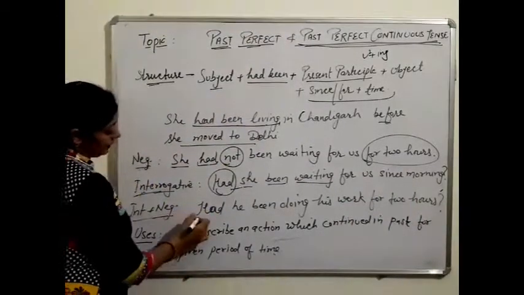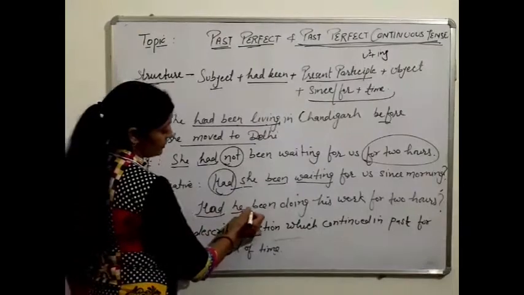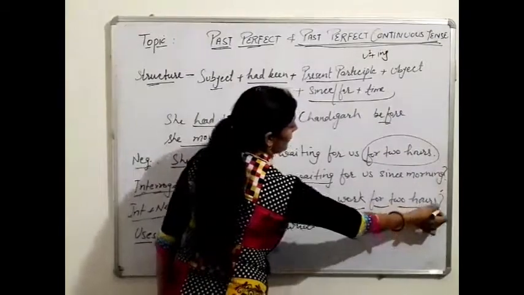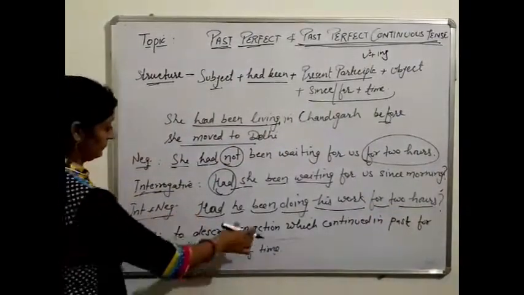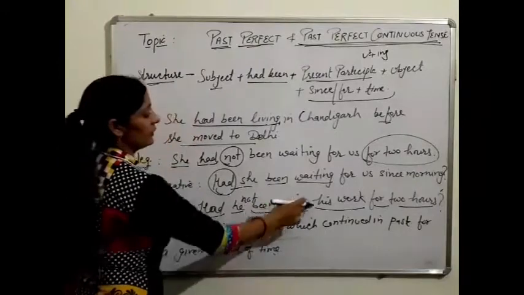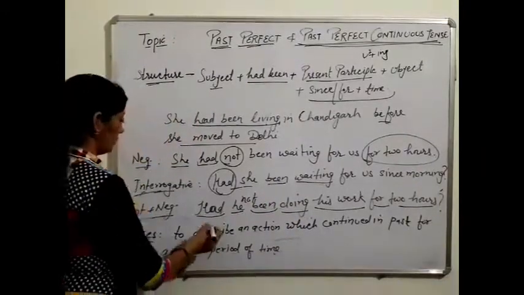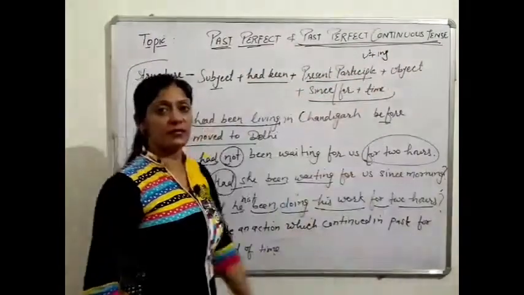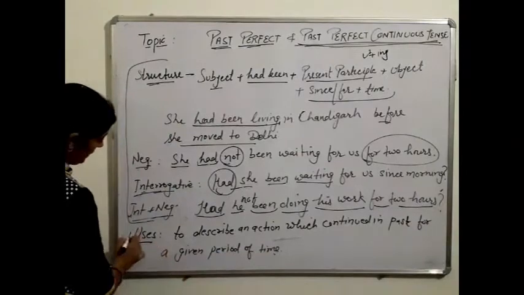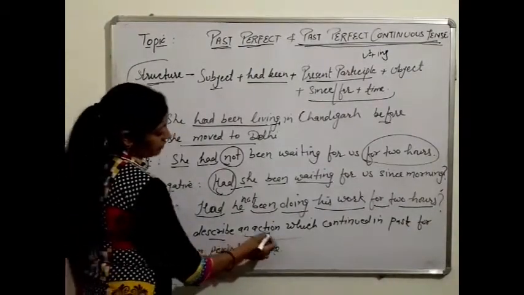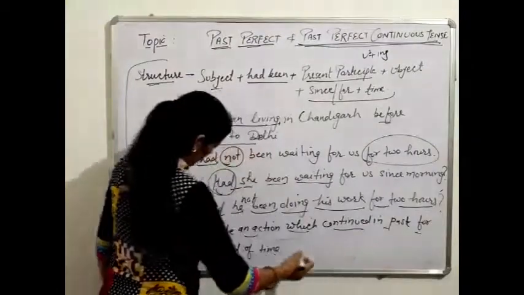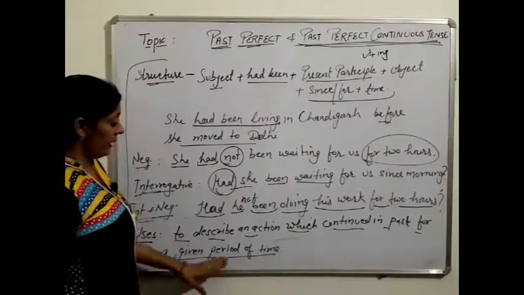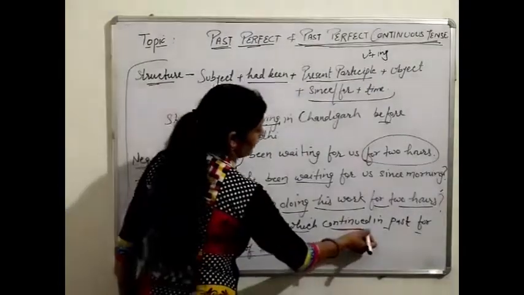In interrogative negative, we use helping verb, then subject, been, verb plus ing, object, since and for plus time. Had he not been doing his work for 2 hours? Okay, this one is the structure of past perfect continuous tense. Now see its uses. The first one is to describe an action which continued in past for a given period of time. It means time period is given there and the work continued in the past.